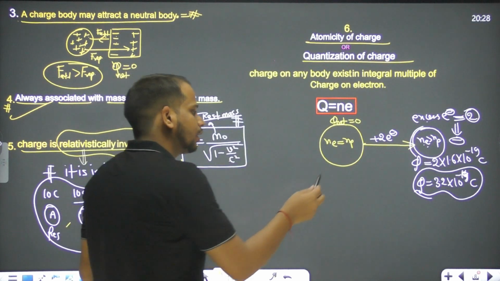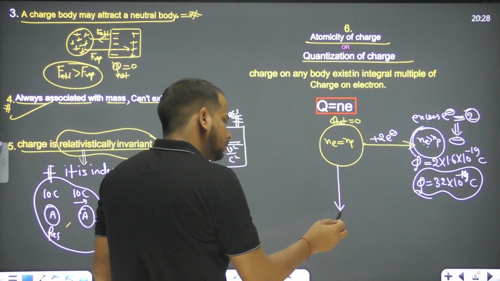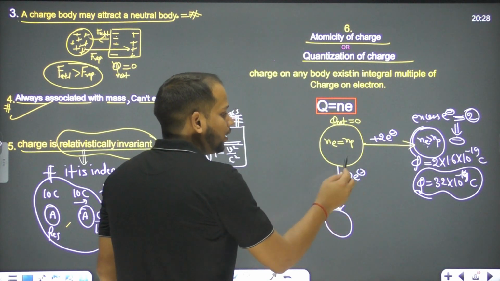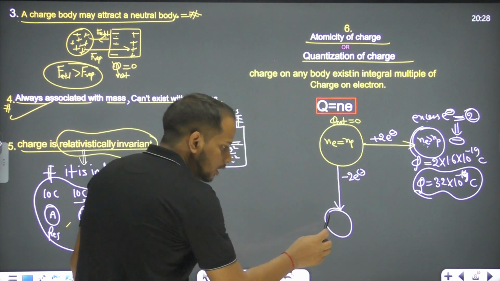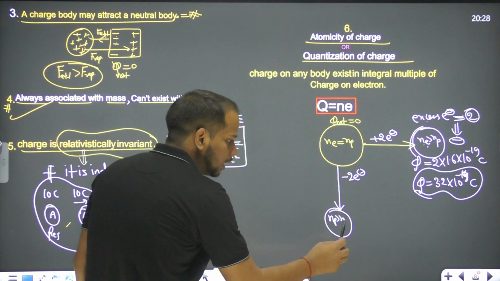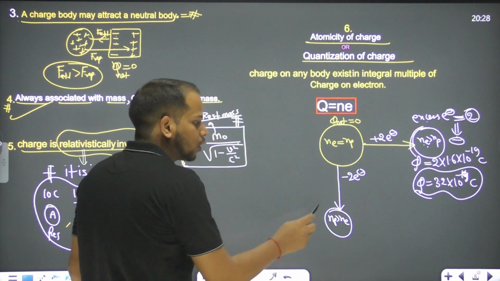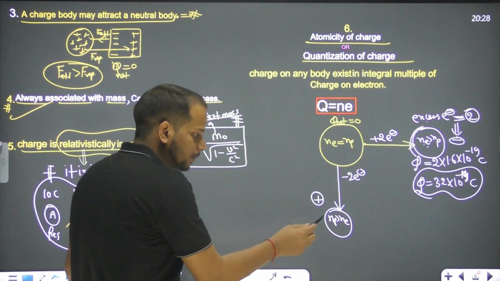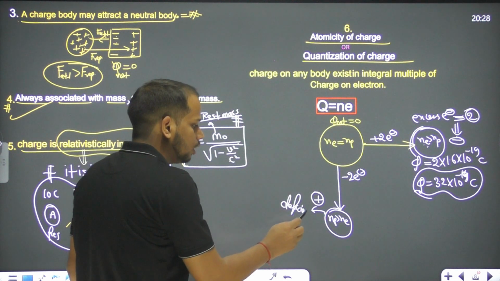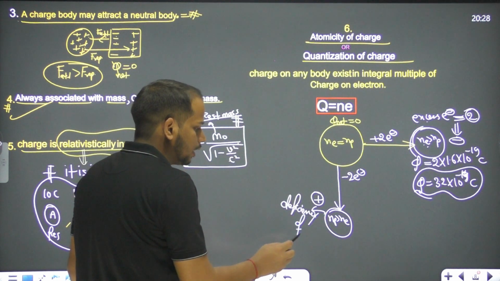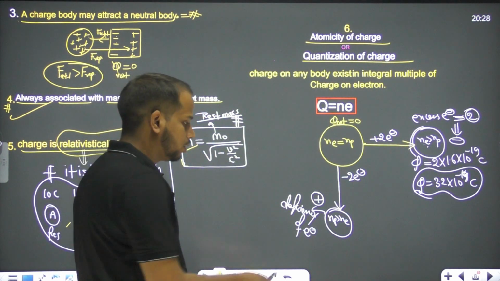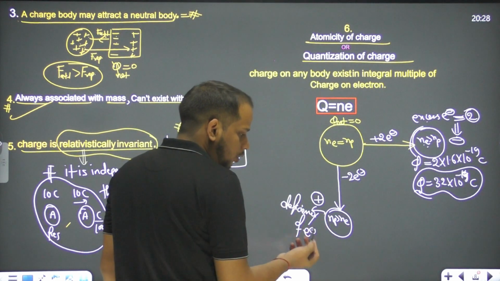Now let's move on to the next thing. If I am saying we are now withdrawing 2 electron. So when we will withdraw 2 electron, then what will happen? Can we say the number of proton is more than number of electron? If number of proton is more, so there is a positive charge. And one thing is also, this is called deficiency of electron. I mean the electron is less over here. So this is the deficiency of electron here.